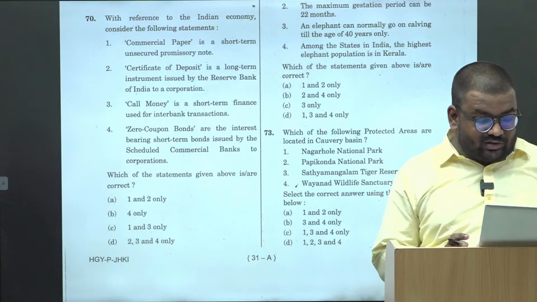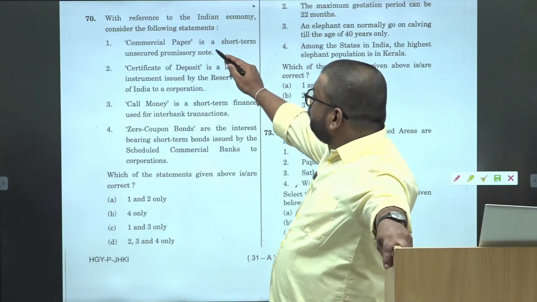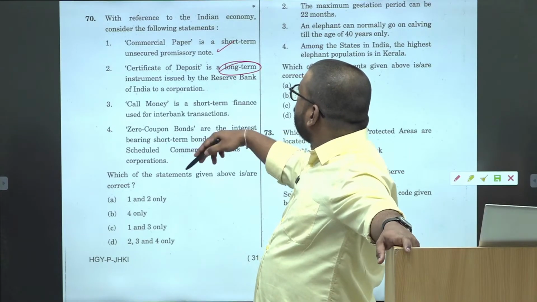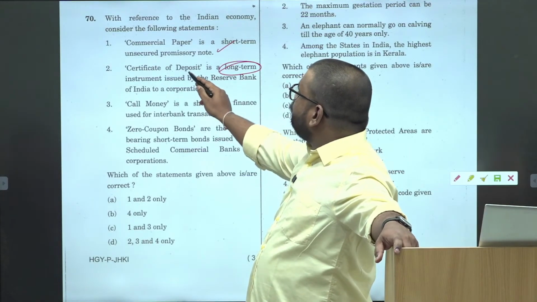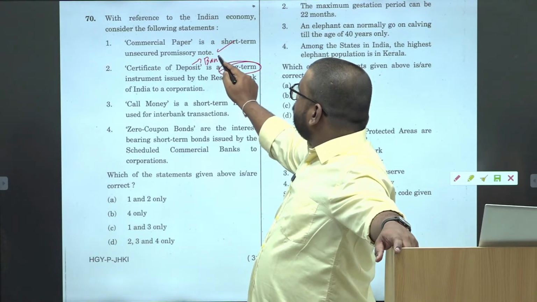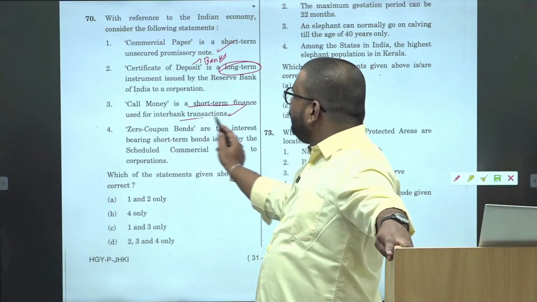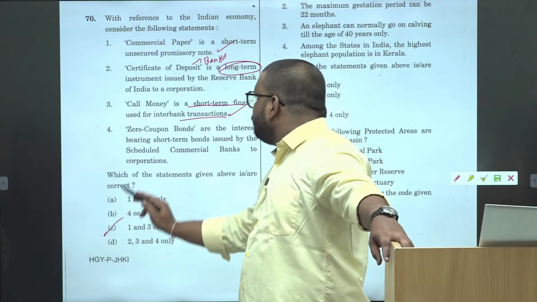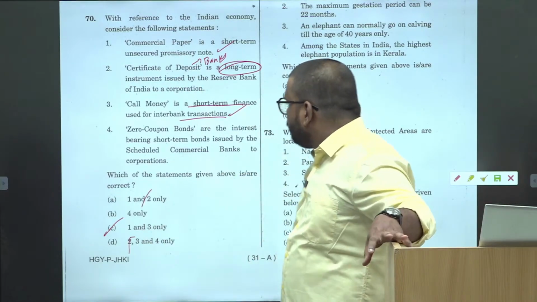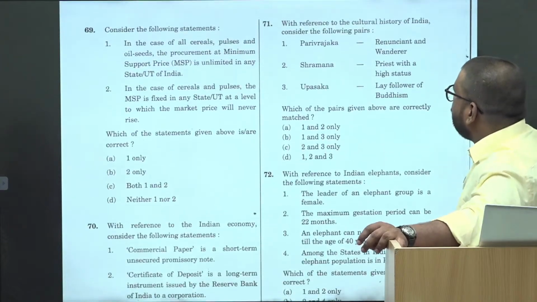Then with reference to the Indian economy, again this is a static based question. यहाँ पे कोई elimination technique नहीं है. This is a static question. Commercial paper is short term, it is correct. Certificate of deposit is long term. Again, it is also a short term and it is issued by, yes, banks. And call money is the short term finance used for interbank transaction, correct? 1 and 3, because your 2 is wrong and 1 and 3 are correct. Again, it is a complete knowledge based question. ये wrong होना ही नहीं चाहिए.